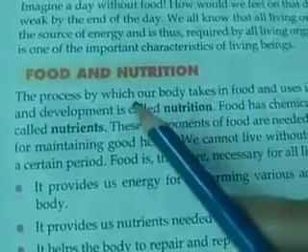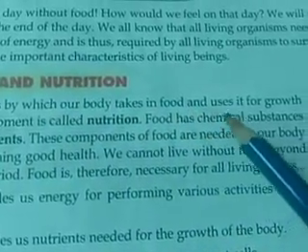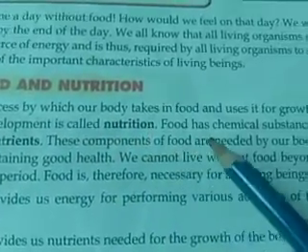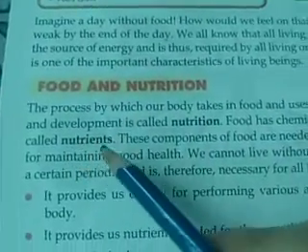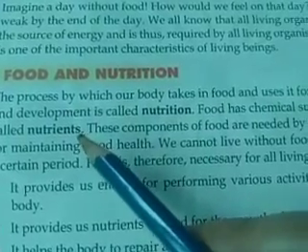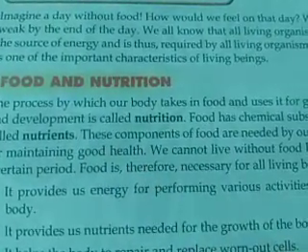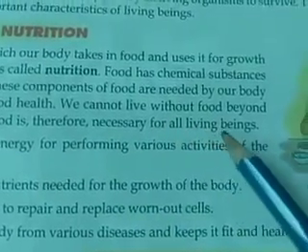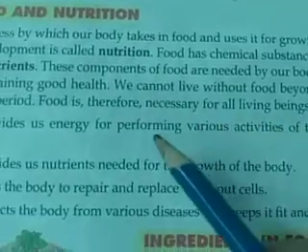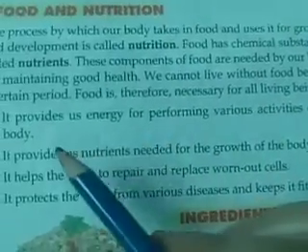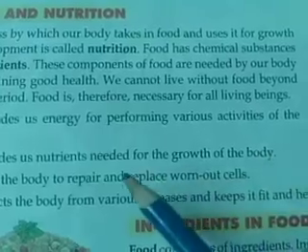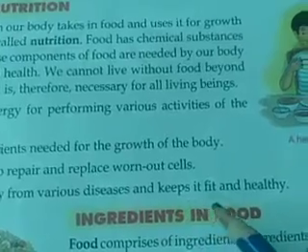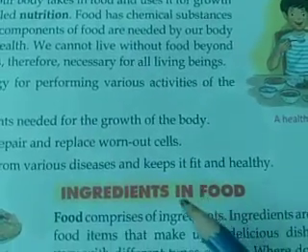First is food and nutrition. The process by which our body takes in food and uses it for growth and development is called nutrition. Food has chemical substances called nutrients. So what are the nutrients? Nutrients are carbohydrates, proteins, vitamins, minerals and fats. So food is therefore necessary for all living organisms. Why is it necessary? For performing various activities of the body, for the growth of the body, to repair and replace worn out cells, and food protects the body from various diseases and keeps it fit and healthy.